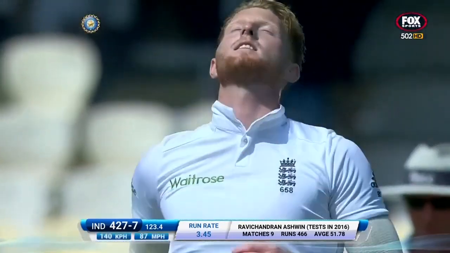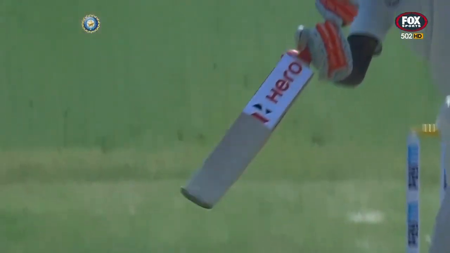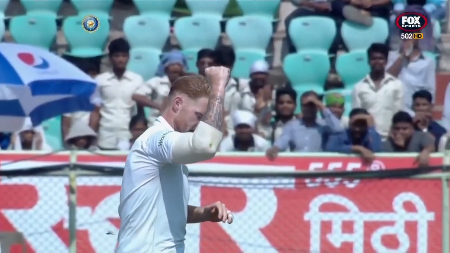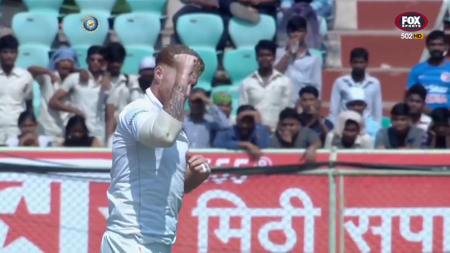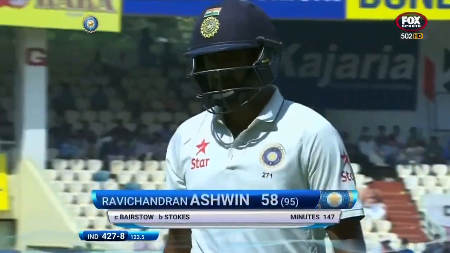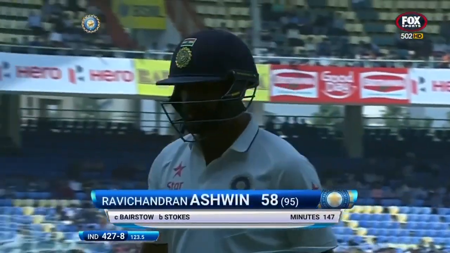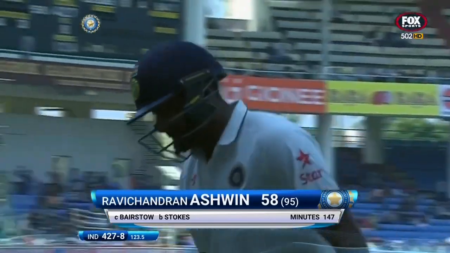Up goes the finger. There's the delivery. Tentative footwork again, going for the drive. But finally he's picked up a wicket. Bouncer, bouncer, and then the sucker blow of pitching it up, finding the edge. So the battle of the all-rounders for now has been won by Stokes, but Ashwin played a key part. He made 58, 427 for 8.